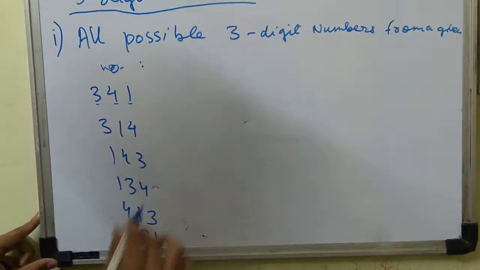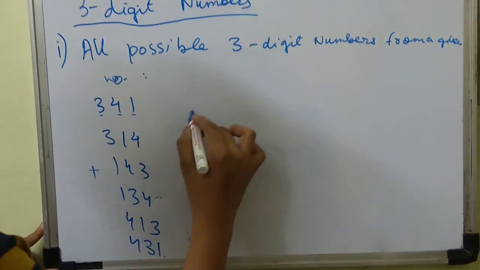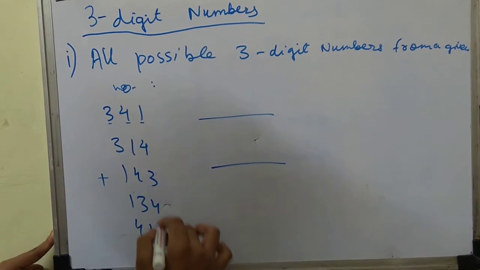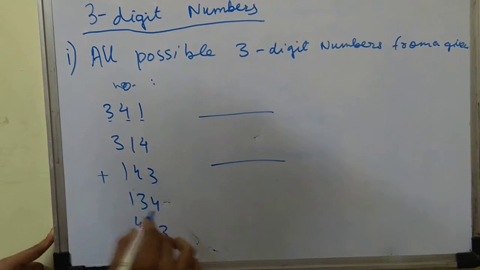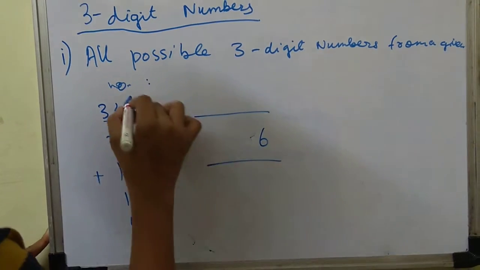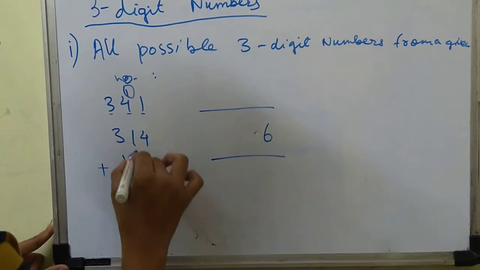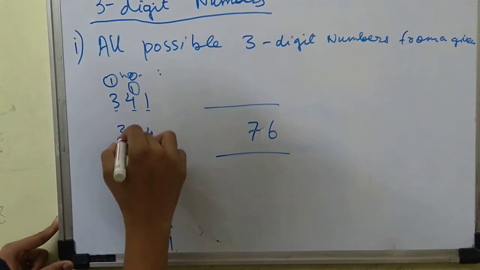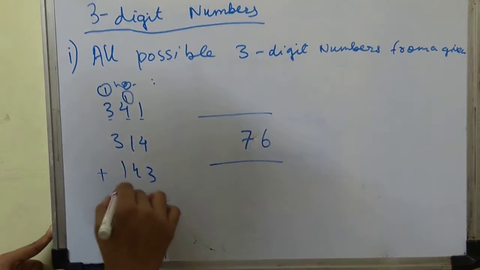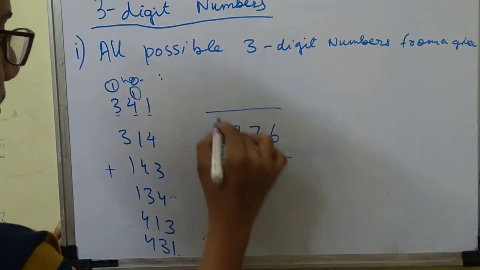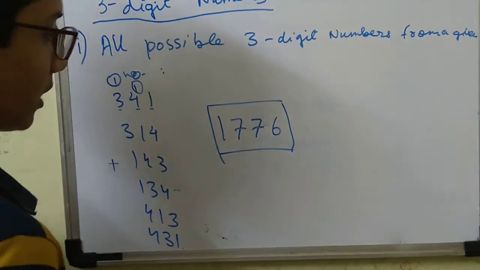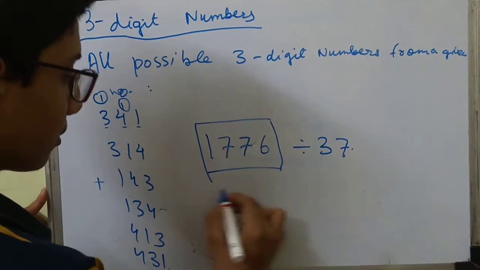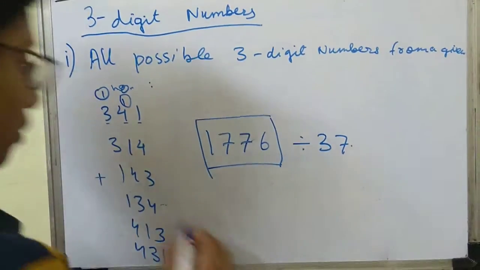Now if you add all these, what will be the sum? It comes to 1776. Now let's check whether, if you divide this number by 37, there is a remainder or not.